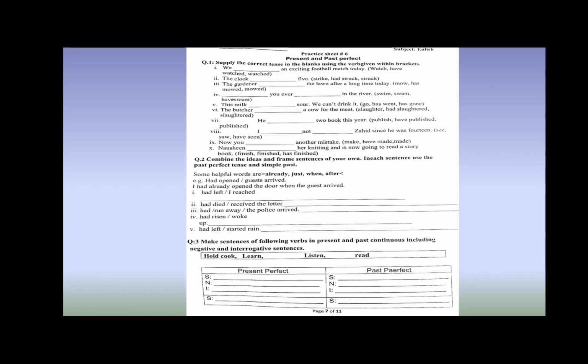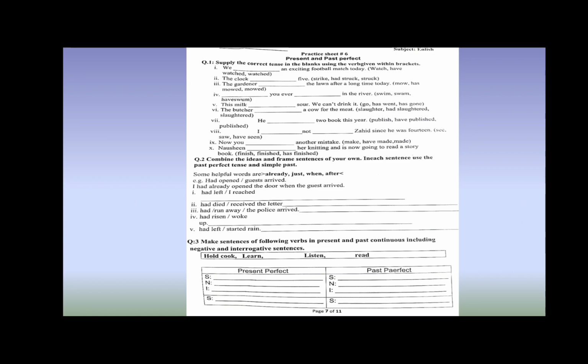Okay, now moving to question number 2. Combine the ideas and frame sentences of your own. In each sentence, use a past perfect tense and simple past. Okay, so here there are two keys: had opened and guest arrived. There are two keys for you, and you will use these two keys and make a simple past tense sentence or say present perfect sentence.